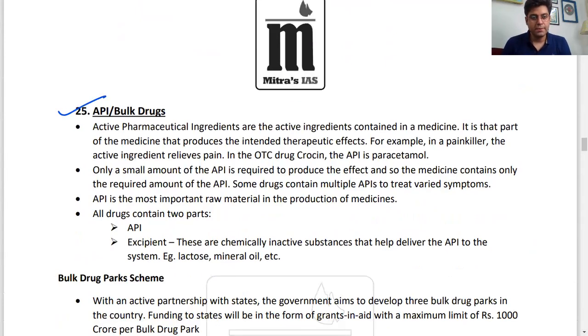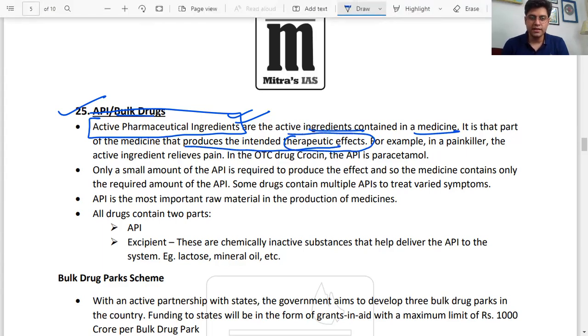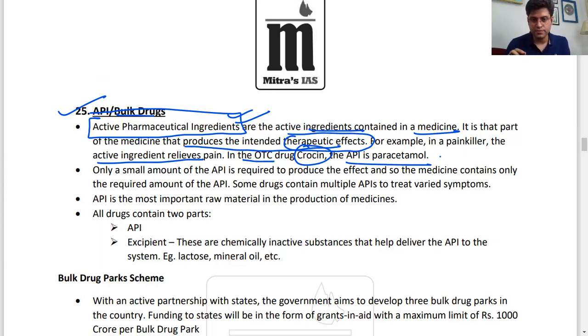Right. So now we come on to API, bulk drug. So API is what? Active pharmaceutical ingredients. The name itself tells us that in pharmaceuticals, the most active ingredient is the API. Are the active ingredients contained in a medicine? It is that part of the medicine that produces the intended therapeutic effects. For example, in a painkiller, the active ingredient relieves pain. In the over-the-counter drug Crocin, the API is paracetamol.